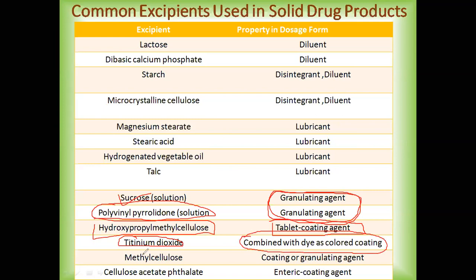Then methyl cellulose is again a coating agent, or it can also act as a granulating agent. Then we have CAP, that is cellulose acetate phthalate, which is used as an enteric coating agent.